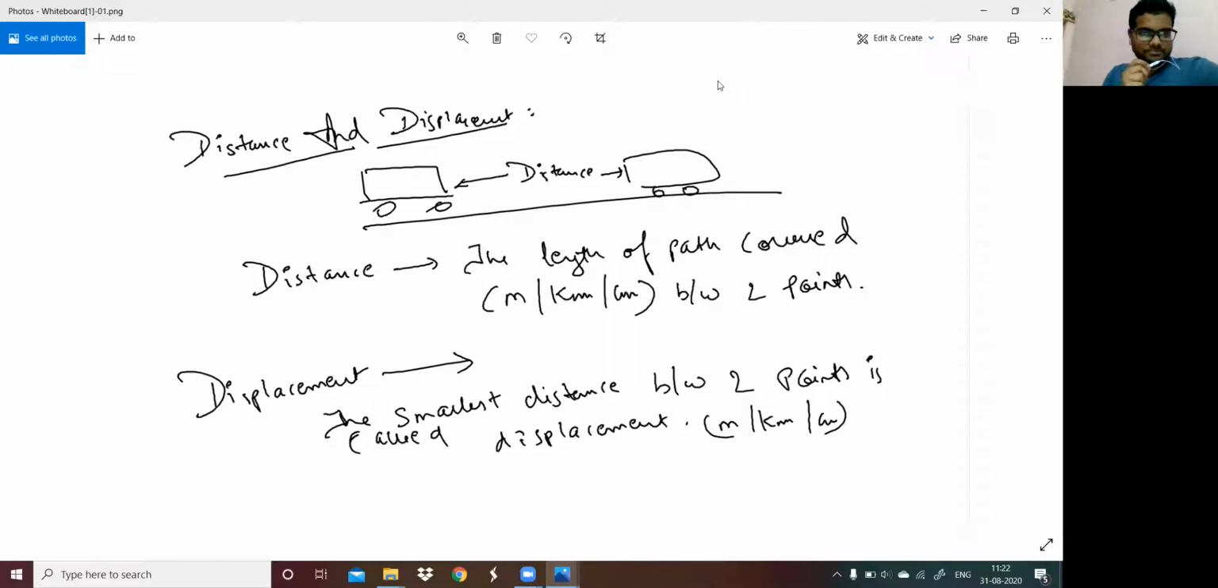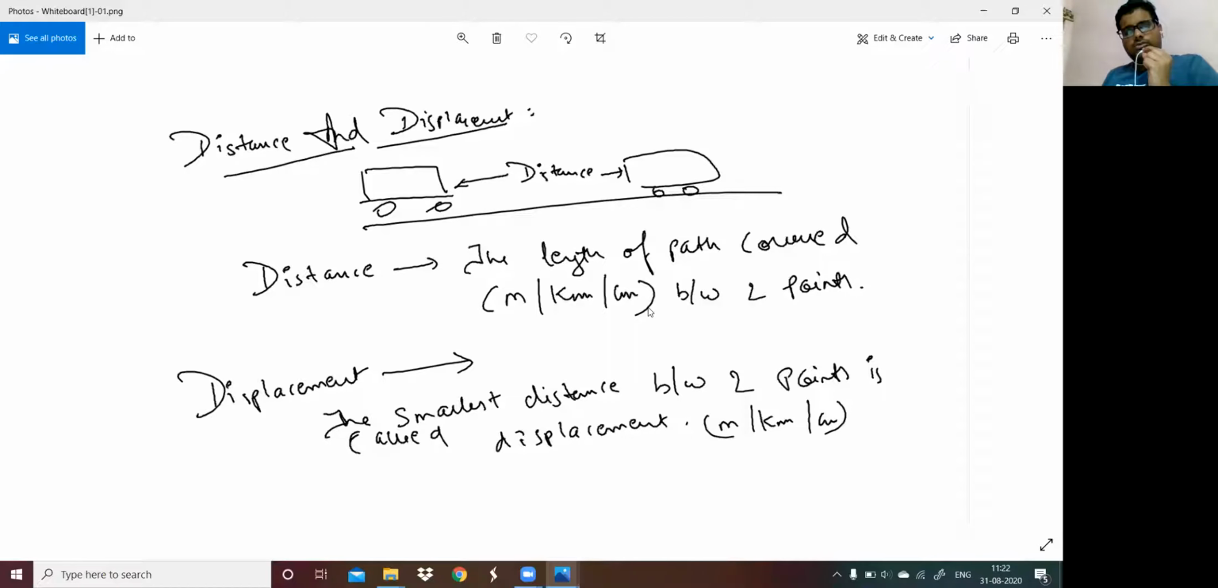So let's start. Before going further, let's discuss the basic thing, that is distance. Distance means the length of the path covered between 2 points. In common layman's terms, we can say the length of the path covered between 2 points, where one point is the initial point and the other is the final or ending point. The unit of distance is meter, kilometer, centimeter. It depends, but the standard we take is meter.